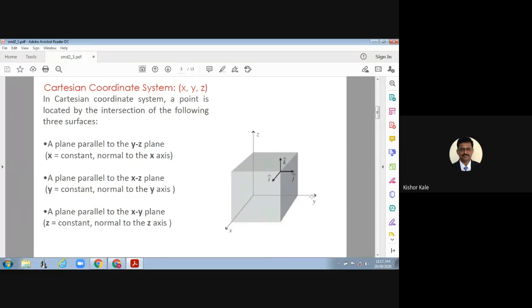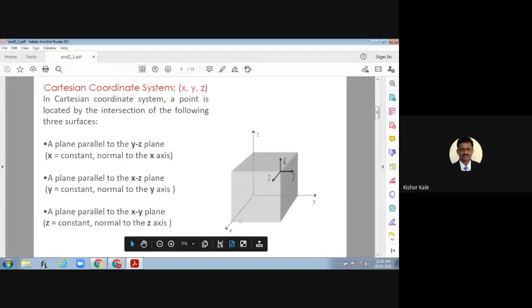Okay. Now a plane parallel to the XZ plane. X and Z are here. X is this side and Z is from this side, indicating this is the XZ plane, and it will move in the Y direction. Similarly, a plane parallel to the XY plane. The XY plane is here, X and Y. This is the plane at the base. Z is measured perpendicular to it along this direction. If you see it in the graphics, the YZ plane will be your front view, the ZX plane would be your side view, and the XY plane would be your top view.